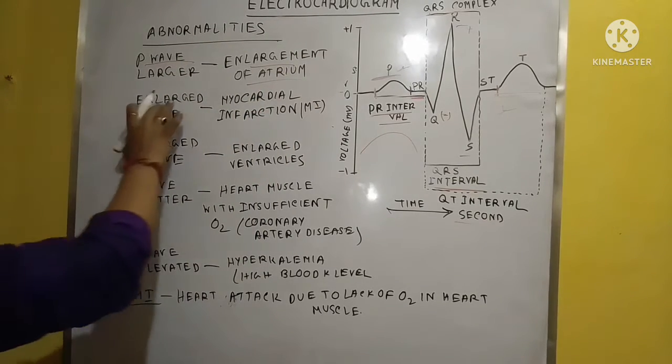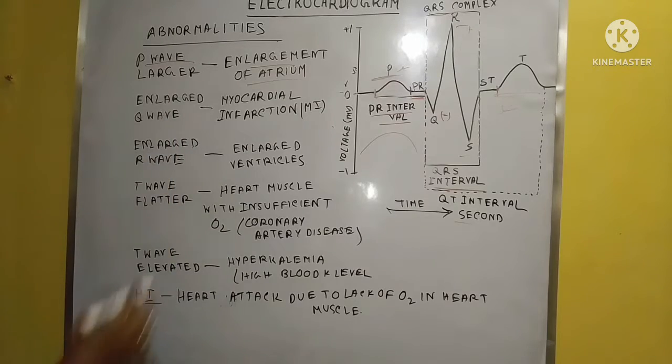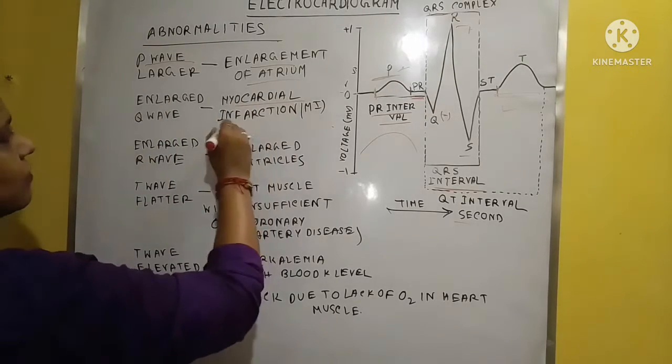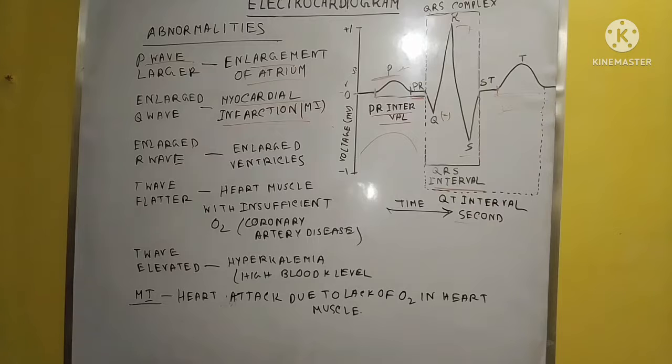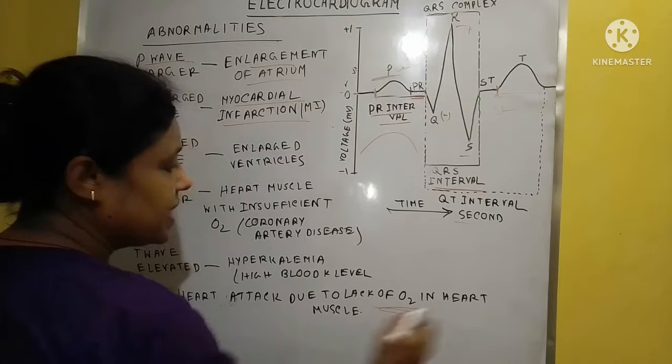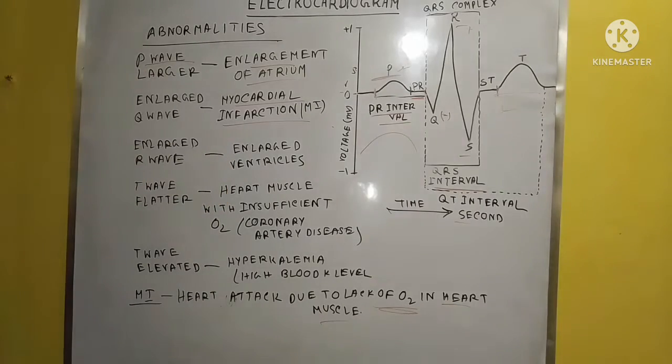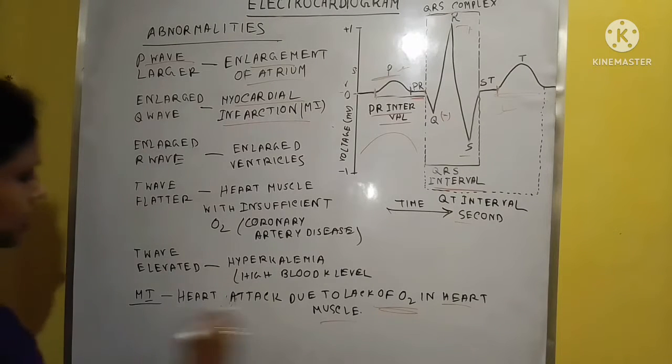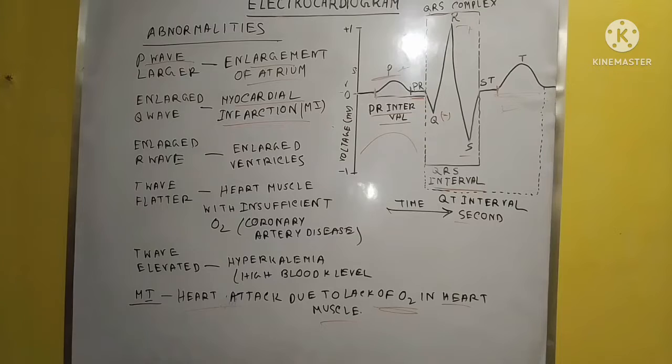Next, the Q wave becomes enlarged in case of myocardial infarction. This is one kind of heart attack, and it is caused by a lack of oxygen in the heart muscle, so there is damage of the heart muscle in that area, and the heart attack occurs. This is called myocardial infarction.